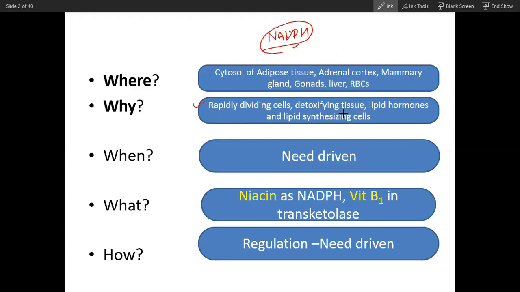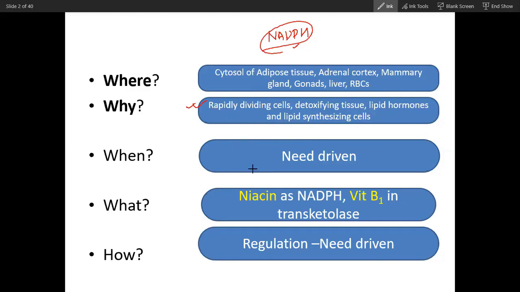Now, detoxifying tissues, for example the liver, utilize NADPH for detoxification. Lipid hormones are present in the adrenal gland and gonads, and are also released from gonads. The lipid synthesizing cell is adipose. So why does it happen? For cell division, for detoxification, for lipid hormone synthesis, for lipid synthesis, this NADPH is required, and that is why this pathway has to be there.